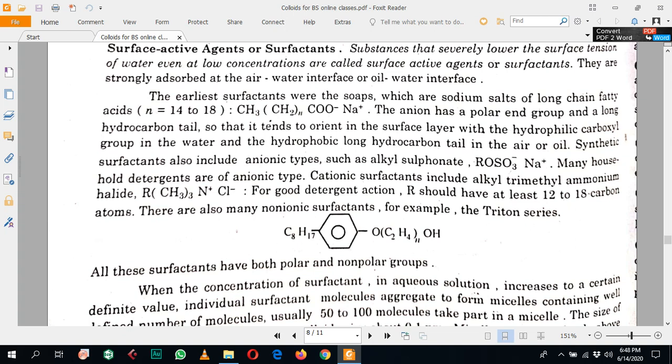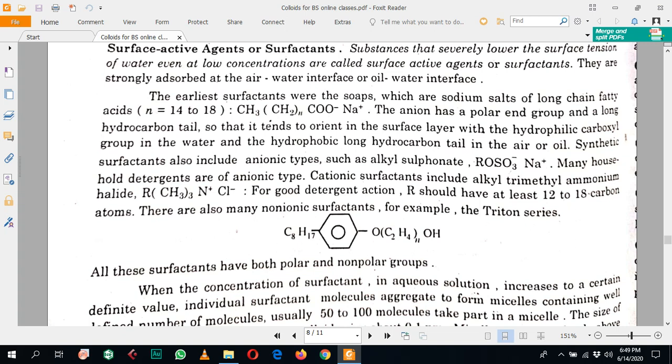The anion has a polar end in the surfactant and a large hydrocarbon tail, so it tends to orient in the surface layer. How do they arrange at the surface? The hydrophilic end, which is the polar end, is attracted toward the water, and the hydrophobic end, the hydrocarbon chain, is repelled from the water.